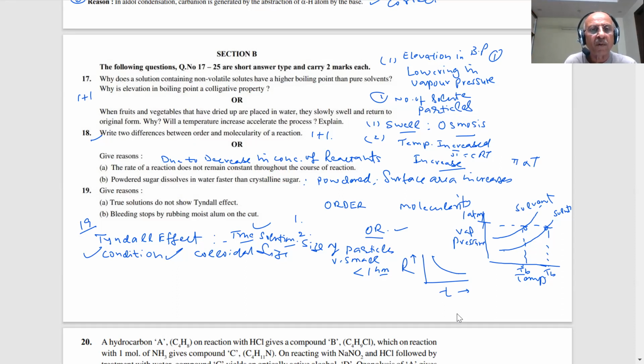Next question. Bleeding stops by rubbing moist alum on the cut. What is this alum, students? It provides Al3+ ions. What is the formula of alum? What type of salt is this?